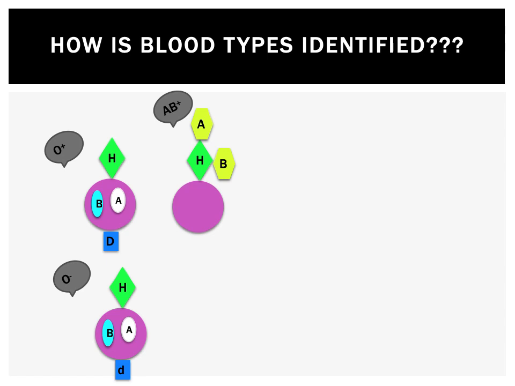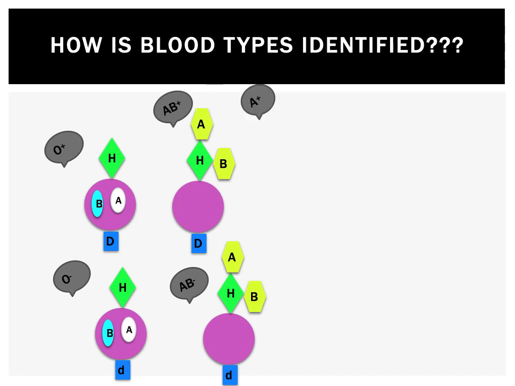If all these three antigens are present, it is considered as an AB blood group. Along with it, if there is a D antigen bound to it, it is considered as an AB positive blood group. Similarly, in the AB negative blood group the same components are present, but if the D antigen is in the recessive stage, it is considered as an AB negative blood group. Next, how is the A blood group identified?